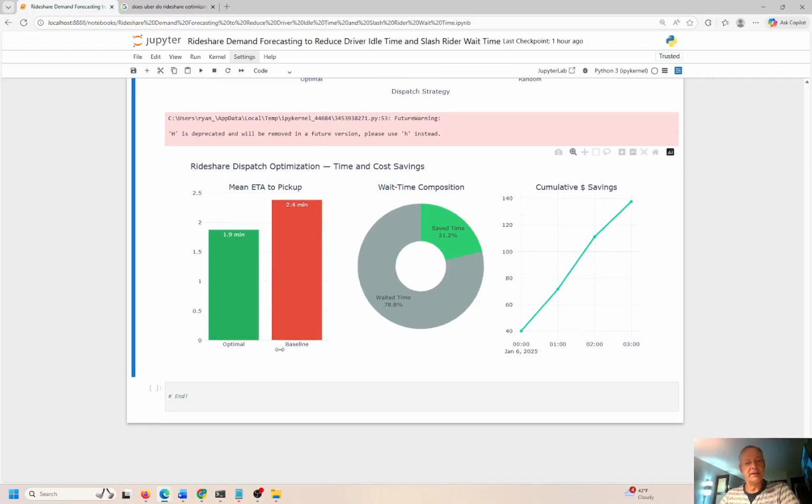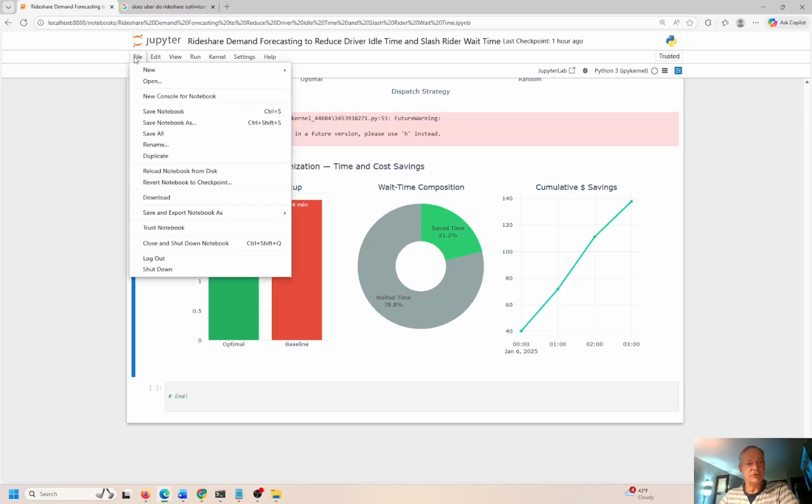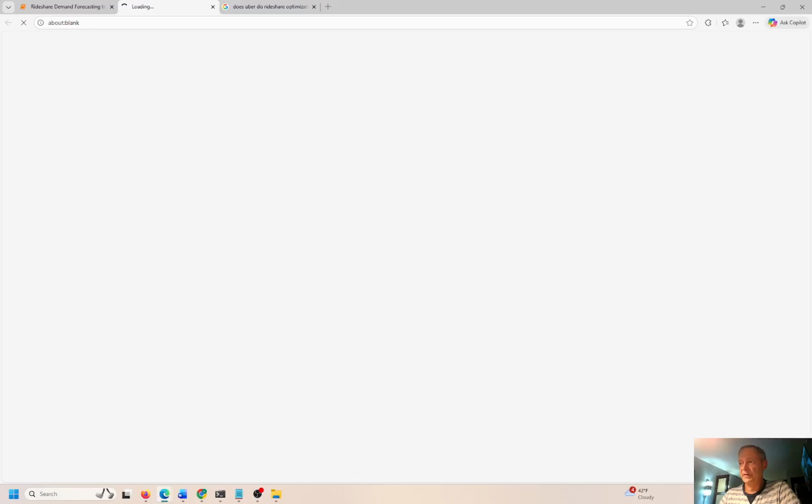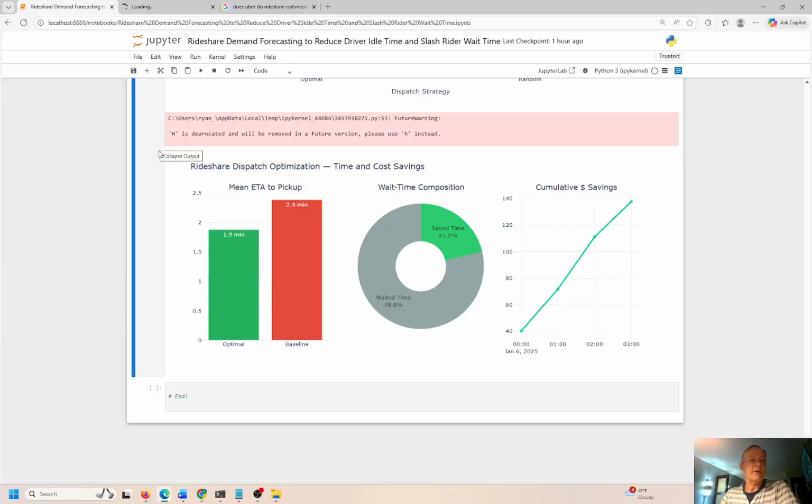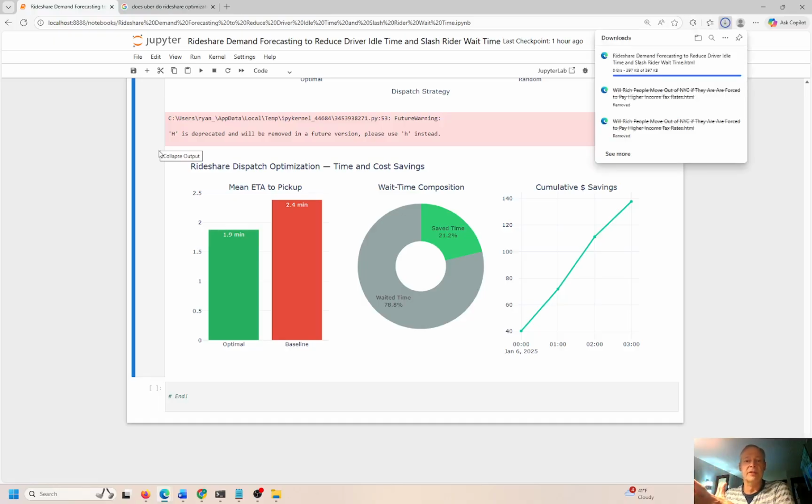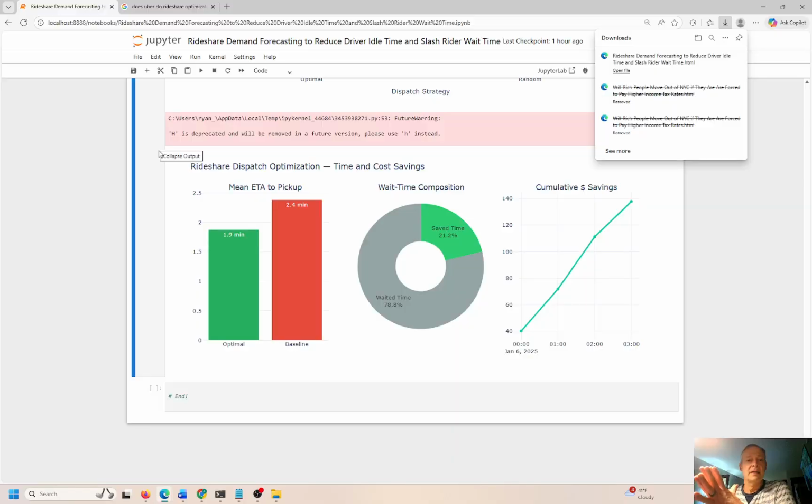So that is it, guys. I'm going to wrap it up here. I will save this Jupyter notebook and post that on YouTube so you have everything you need. Hopefully this was informative and useful for you to understand how Uber is probably doing this. Again, I don't know exactly how they do it. This is one solution. It definitely works. Theirs is probably more complicated than this and a little bit more streamlined. I mean, I just took a first pass and I came up with something that definitely works.